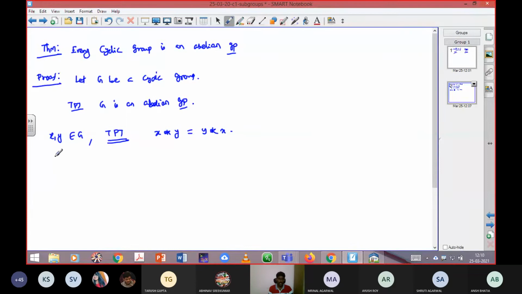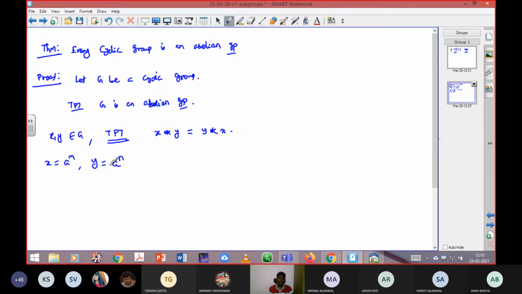With respect to the cyclic group definition, x has to be written as a power m, and y also should be written as a power n, for other integers. Because then only it will satisfy the definition of cyclic group.